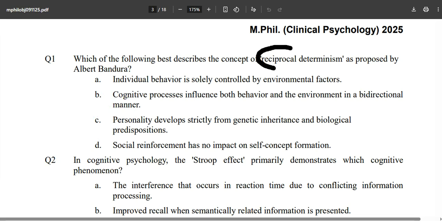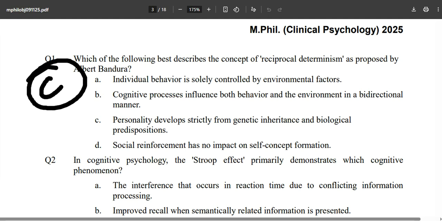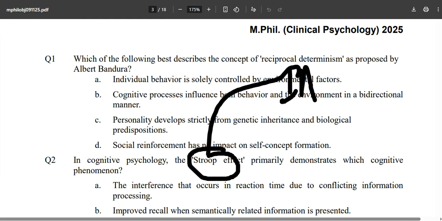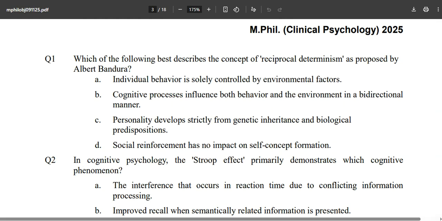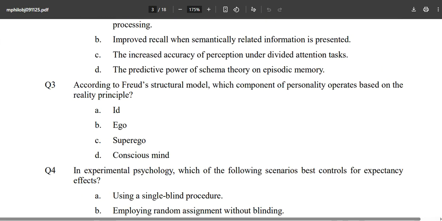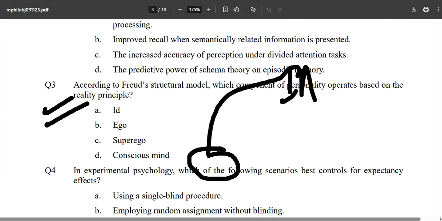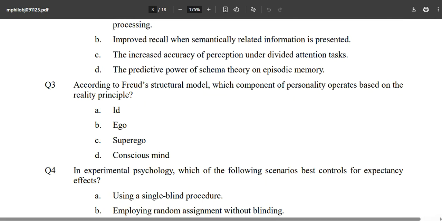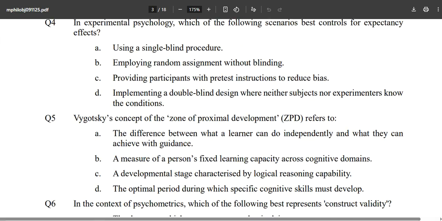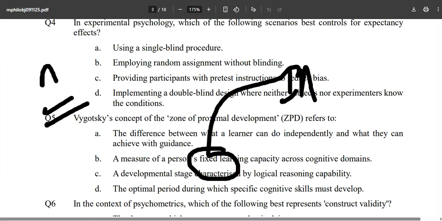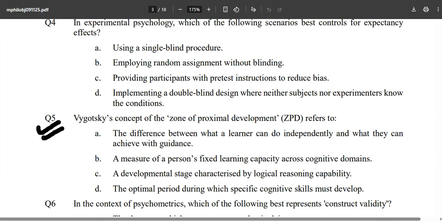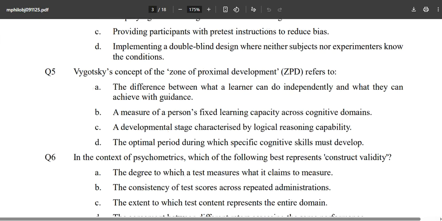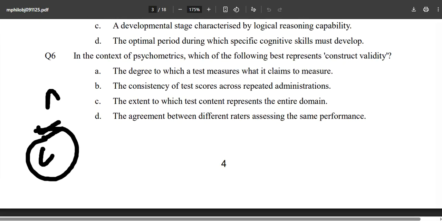And reciprocal determinism. Simple enough, directly from the C book. Stroop effect, if you want to find out. This is a PYQ of ABAS or RINPAS. I don't remember exactly, but this is once again a PYQ. Now this is Freud's structural model. Any book you will find this in. Which of the following best controls for expectancy effect? Once again, you have the A book over here. Vygotsky's ZPD, C book. In the context of psychometrics, once again from the A book. This question is once again from the A book.